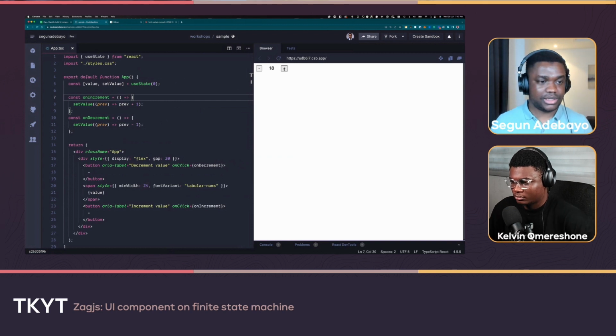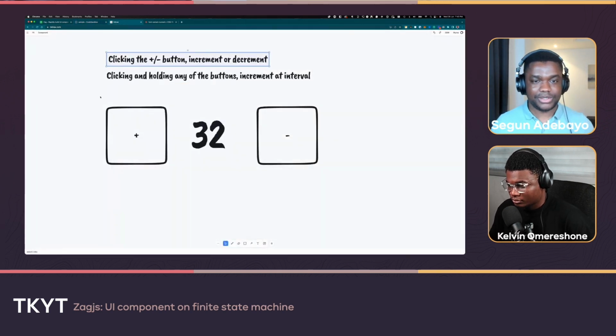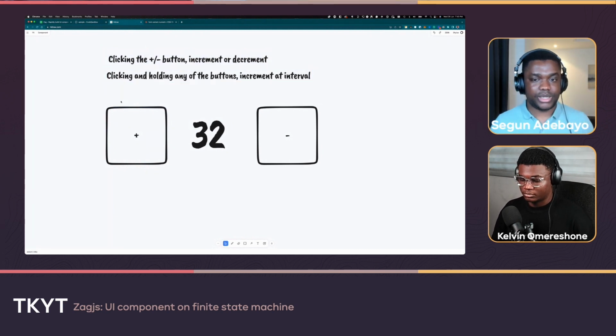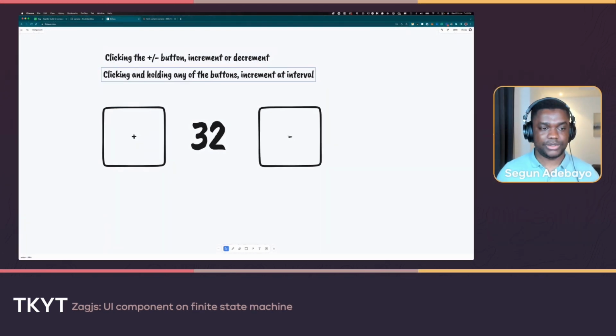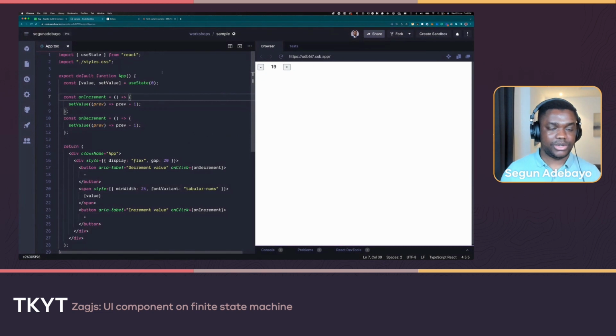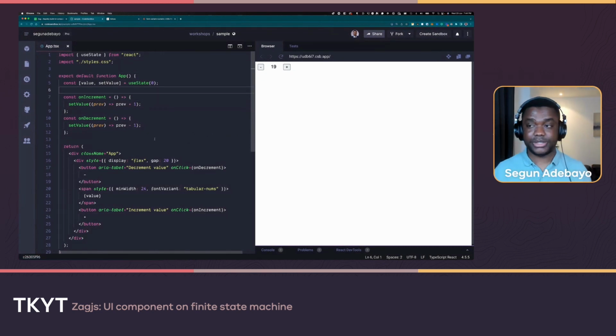Now that meets the first requirement, which is to increment and decrement. But as we get into some nuances, something like clicking and holding any of the buttons should increment that interval. Let's see how we can make that work for at least one of the buttons so we don't take too much time.